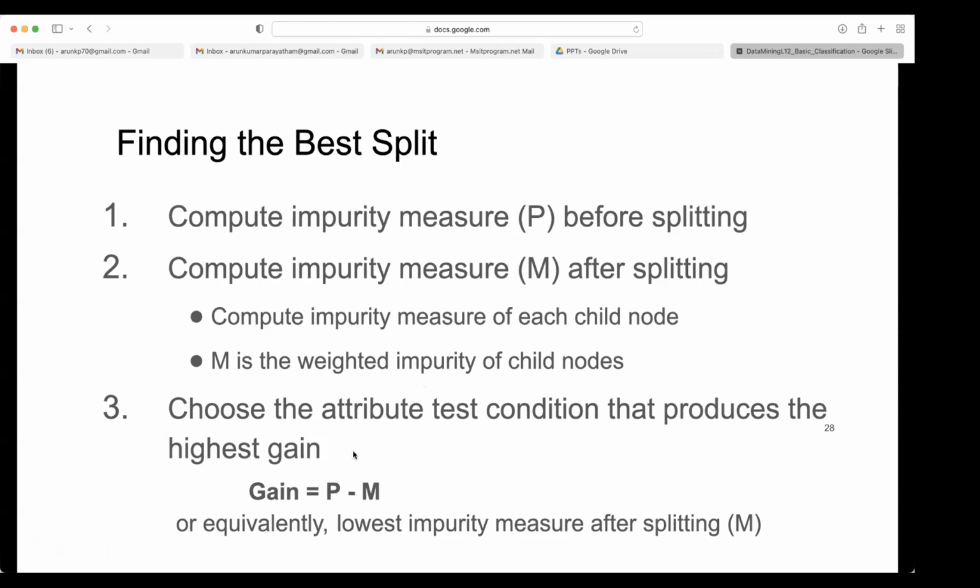So you will take different splits of different nodes and see how you split it. Different ways of splitting are possible. We have seen it: if 3 values are available, you can put 2 in one branch and the other branch will have only 1, and you can alternate that. Like that, different splits are possible. For the parent node, first you compute this P. Then for different splits, you compute M. Then for the split which gives the maximum gain, you take that. Or equivalently, we take the lowest impurity measure after splitting.